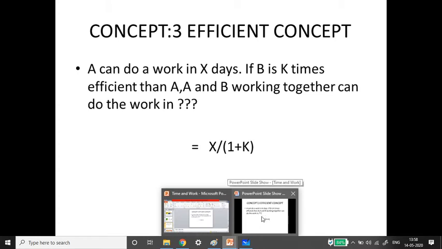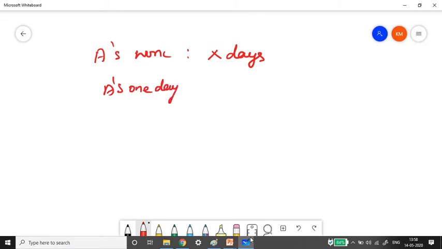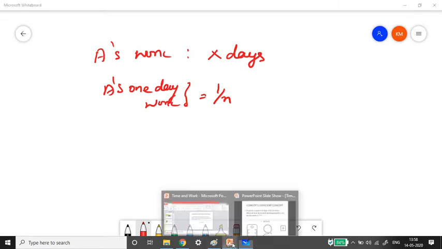So here the first type: A can do a work in X days, and B is K times efficient than A. Now let us write the input. A can do the work in X days. Got it? Now A's 1 day work will be 1 by X, correct? 1 by X is A's work.